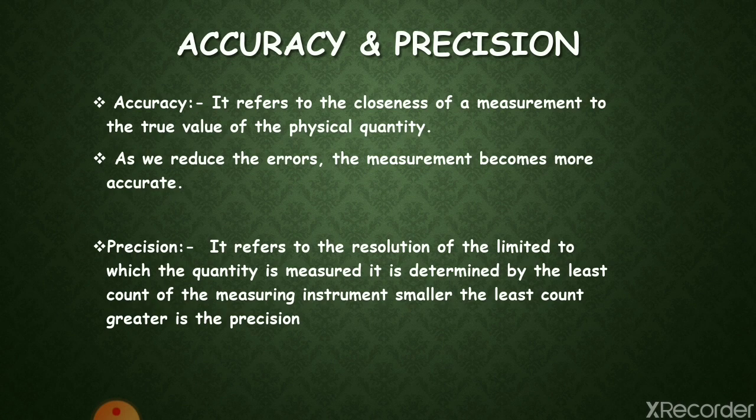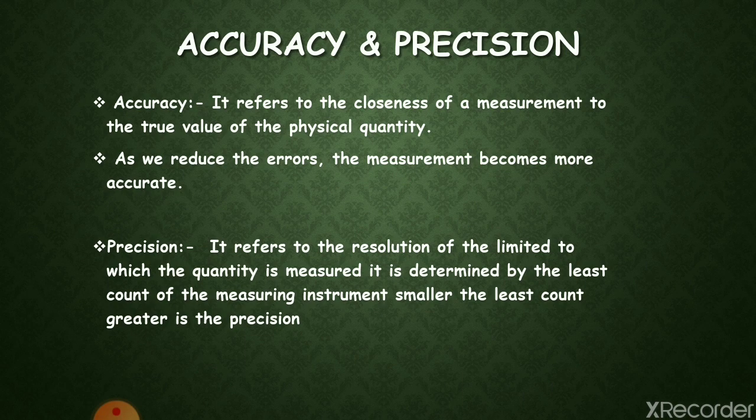Now, precision refers to the resolution or the limits to which the quantity is measured. Precision is determined by the least count of the measuring instrument. The smaller the least count, the greater the precision. If we repeat a particular measurement of a quantity a number of times, then precision refers to the closeness of the set of values so obtained.